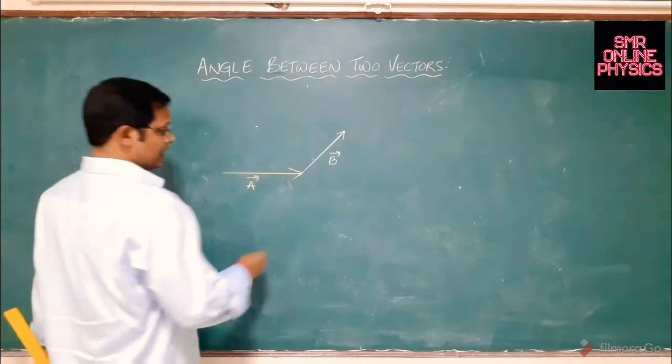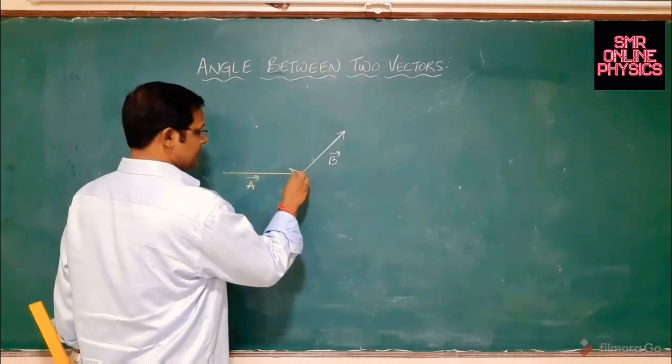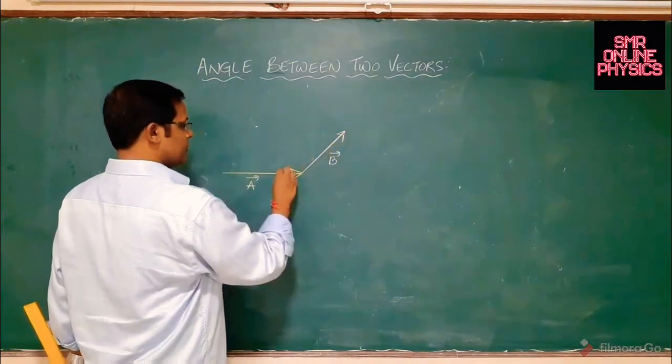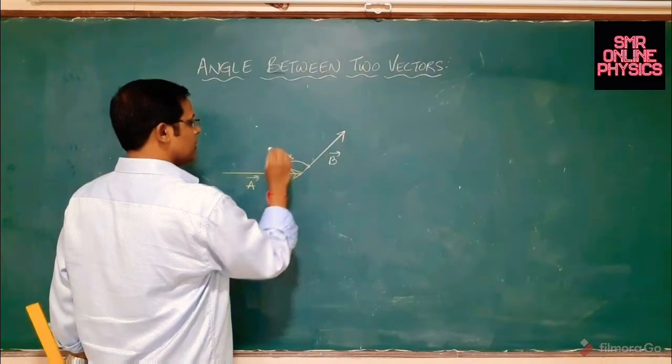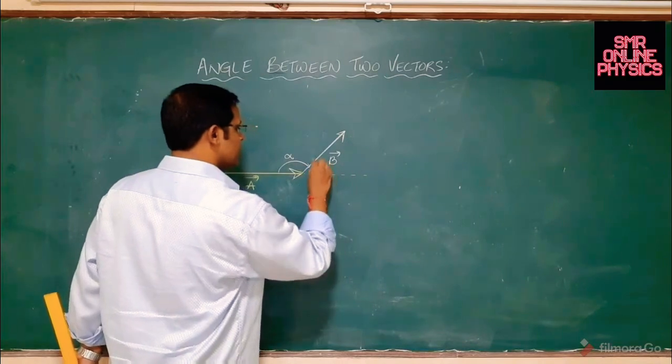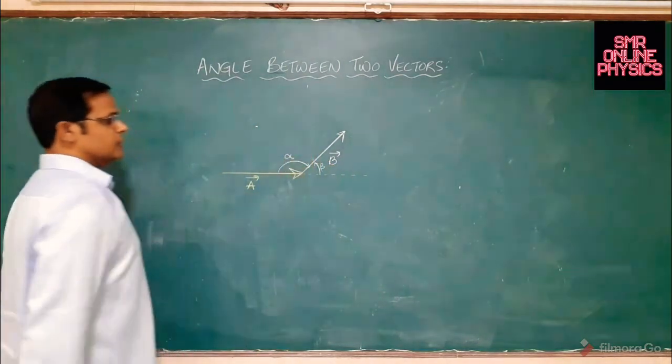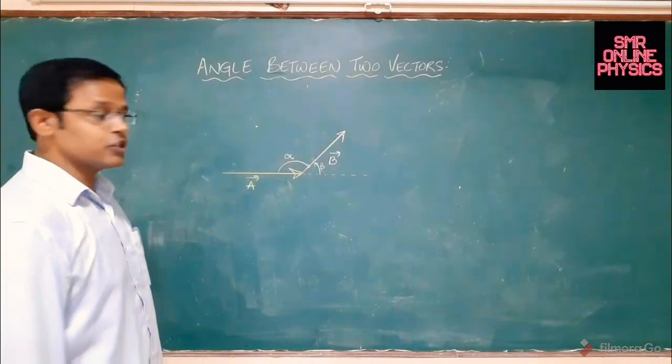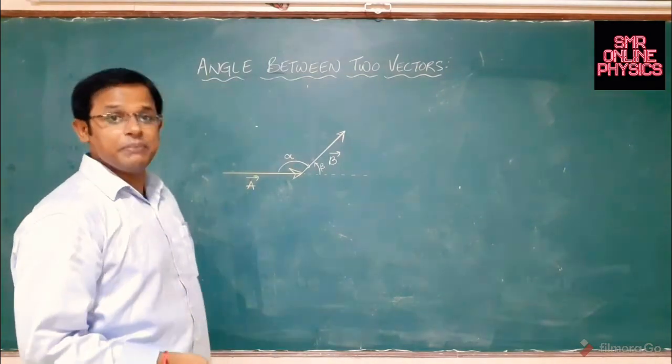So what is the angle now? That is my question here. You can easily see there, this is a vector. This is another vector. This is also an angle possible, alpha. This is also, if you just produce it forward, another angle possible, beta. So which one is the correct angle between the two vectors to be considered? The correct answer is beta.